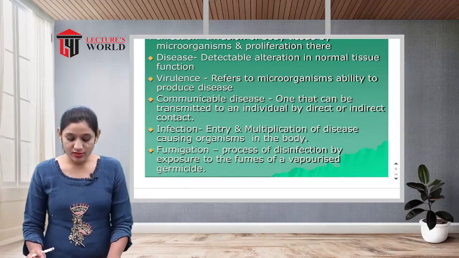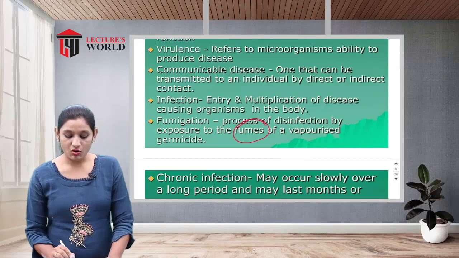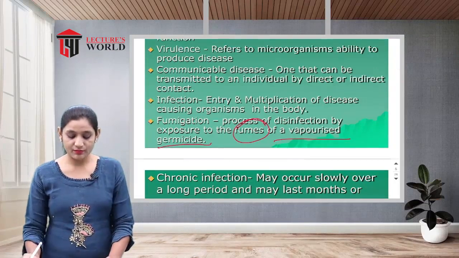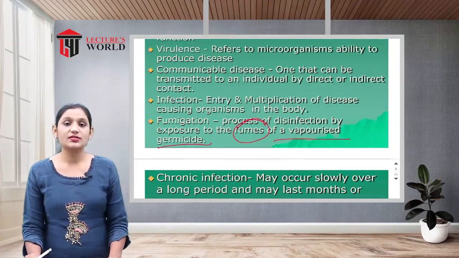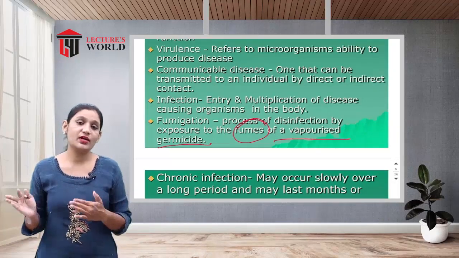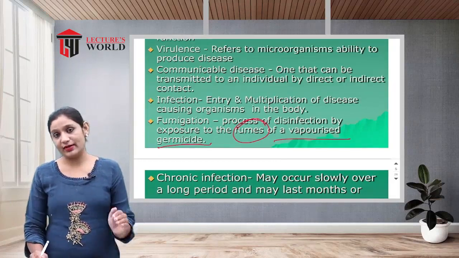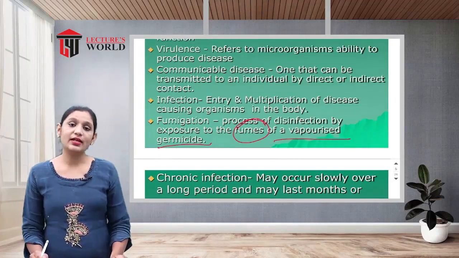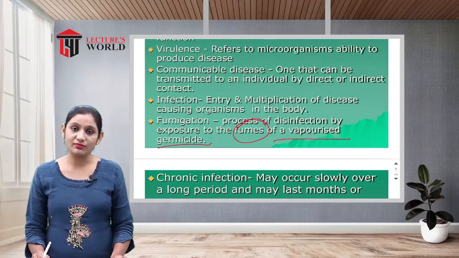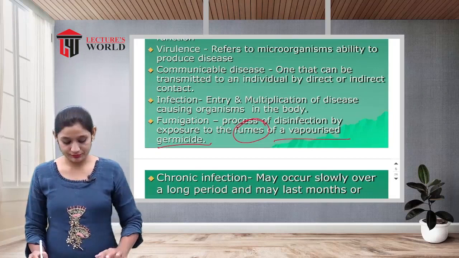Fumigation: the process of disinfection by exposure to the fumes of a vaporized germicide. Germicidal action means suppressing or killing bacteria. Fumigation is one type of sterilization process, where fumes are developed over an area and kill the microorganisms, making that area free of them.